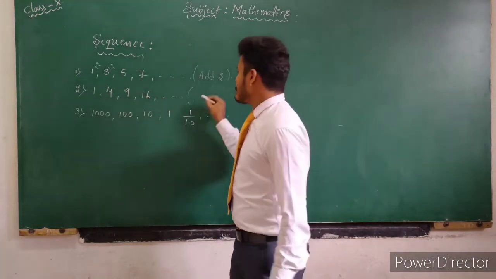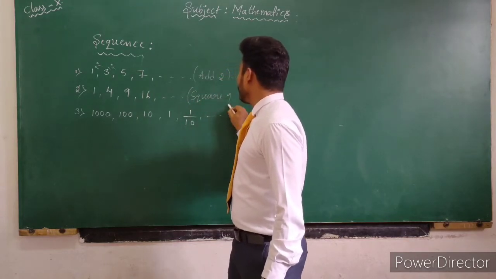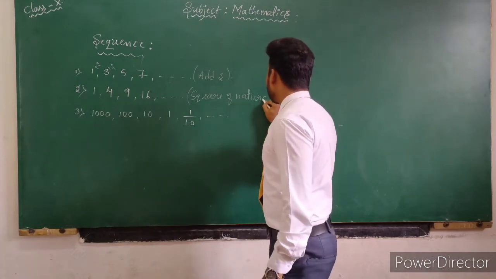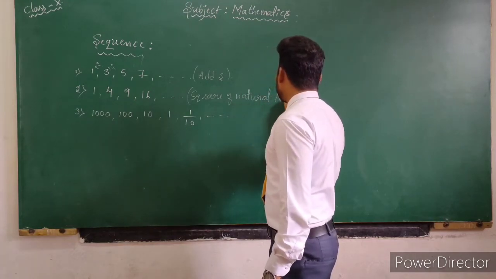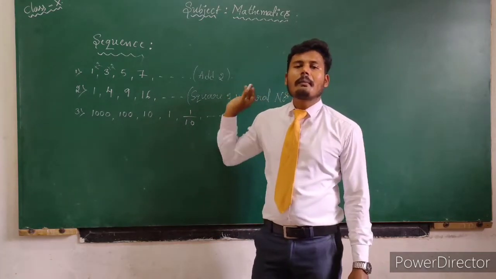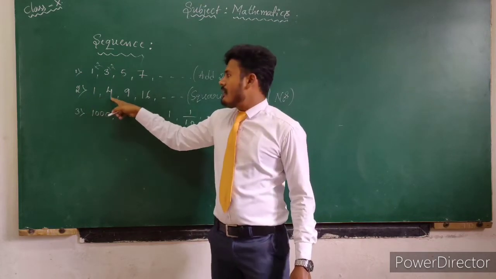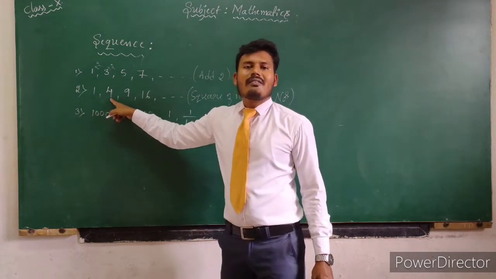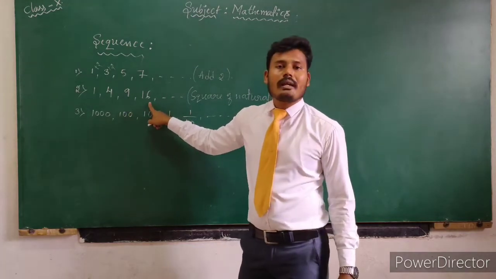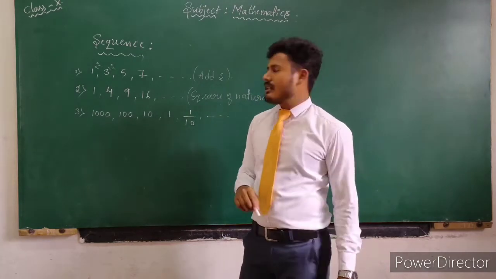That rule is square of natural numbers. The square of 1 is 1, then 2 square means 4, then 3 square is 9, and then 4 square is 16. So here the rule is square of natural numbers.